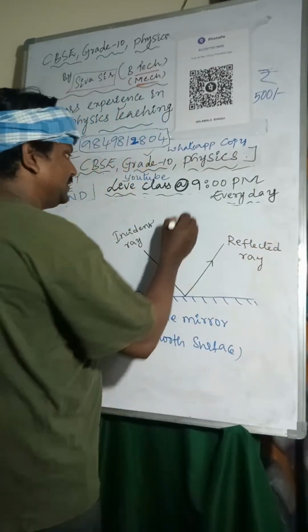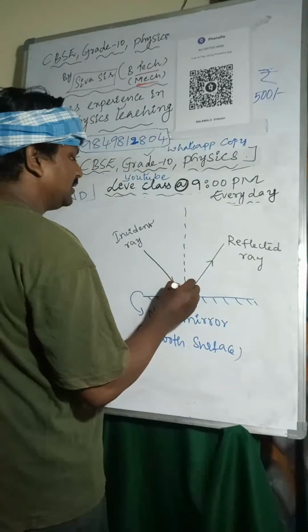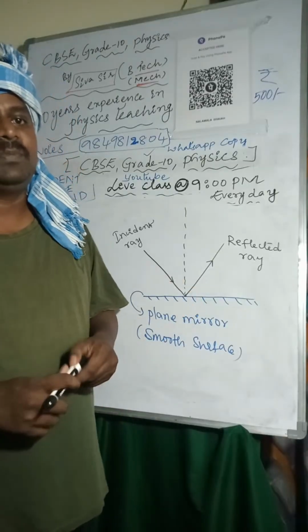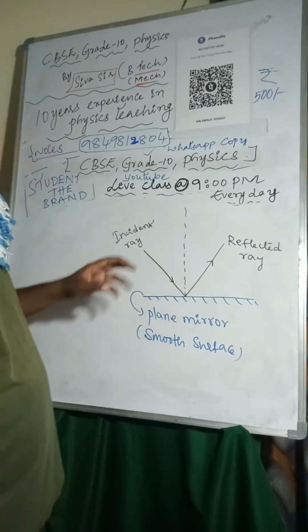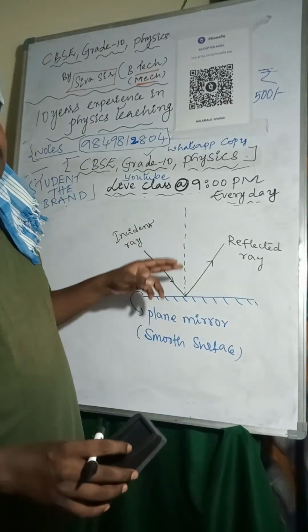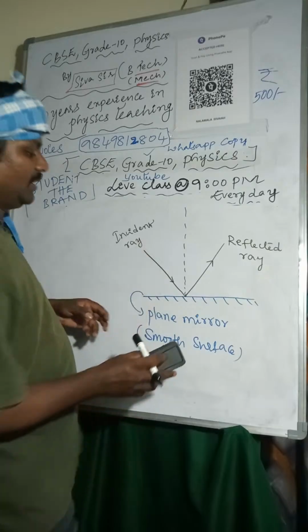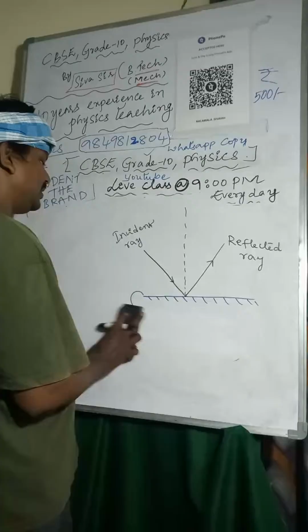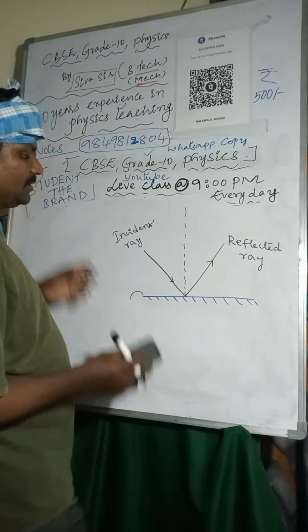The line which is perpendicular to the surface is called the normal line. A highly polished smooth surface is called a plane mirror.